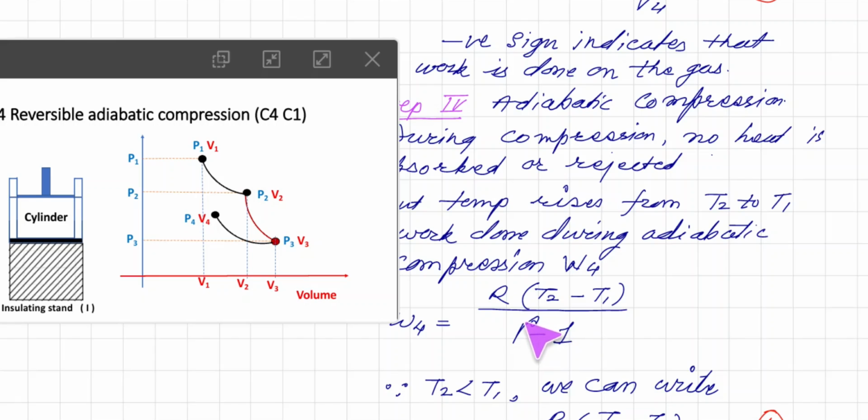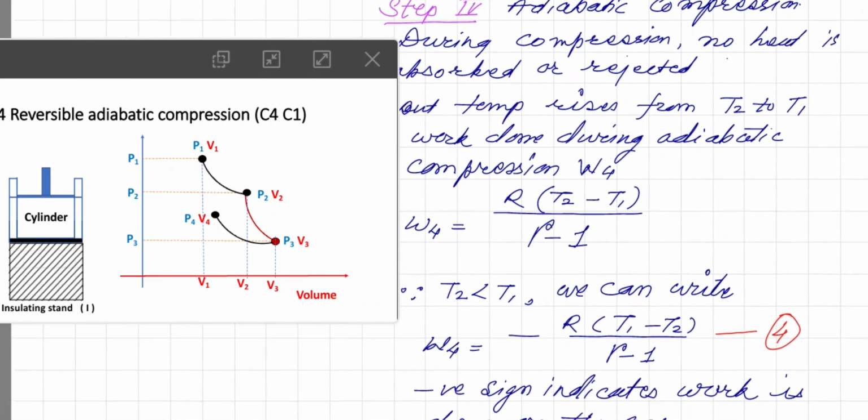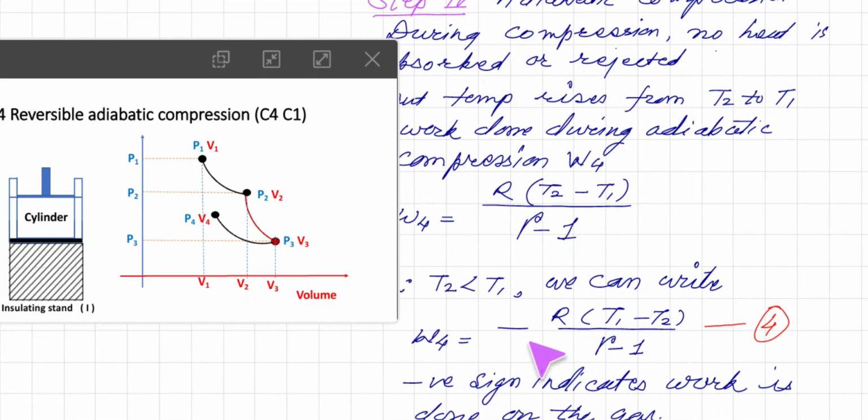But remember that T2 is less than T1, so we can write W4 is equal to minus R (T1 minus T2) upon (gamma minus 1), here it is minus, and that is expression 4. So now we have got the fourth adiabatic compression. And now remember that the cycle is complete.